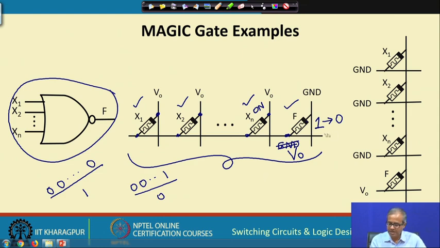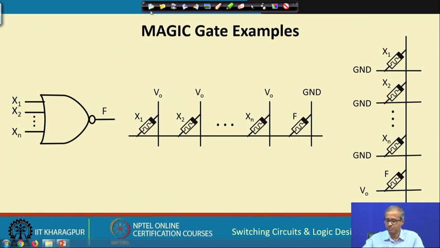Now, not only like this, you can also connect it in a different way, where of course, the connections will be different, but I have just shown this to you for your convenience. Okay. This is one way you can implement some gates using memristors, just to give you an idea.